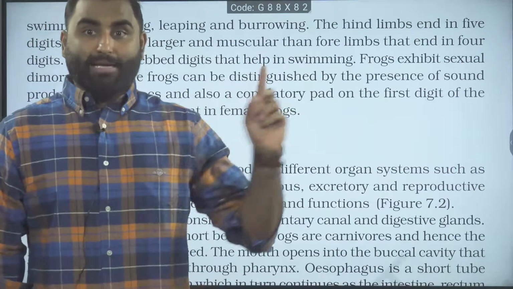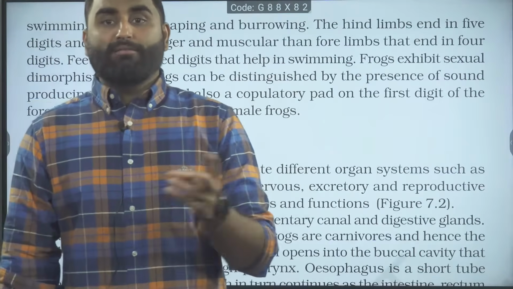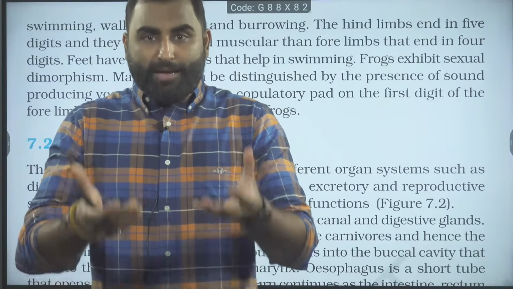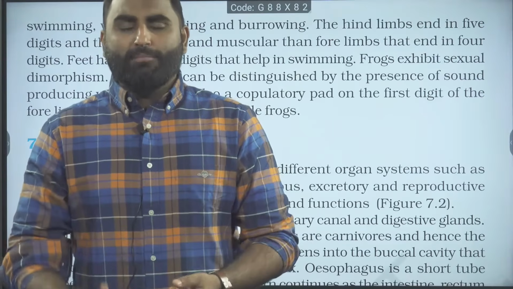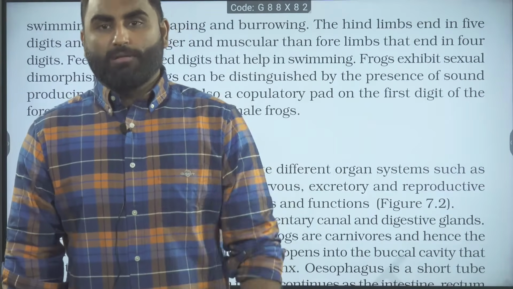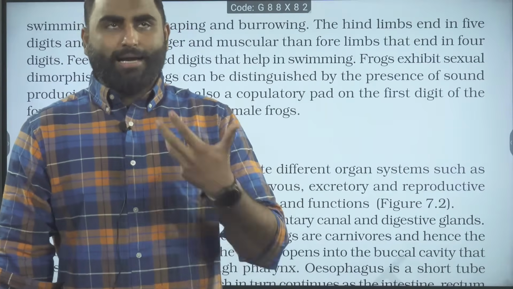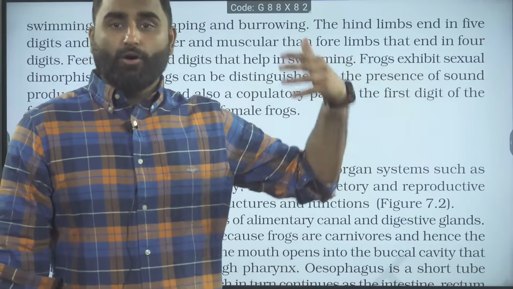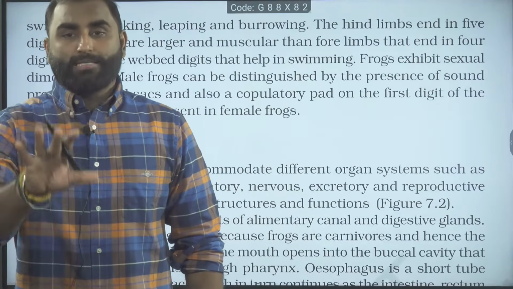Vocal cords are not mentioned in NCERT, so listen carefully. They are present in both male and female. If in my two hands I have one male and one female and I squeeze them a little bit, both will produce sound. But who will produce a larger, amplified sound? The male frog that has the vocal sac. The vocal sac helps in amplification of the sound, for croaking or the mating call during the rainy season when mating occurs. Are we clear? So the vocal sac is present in the male frog.